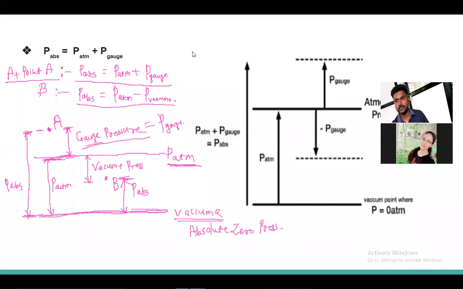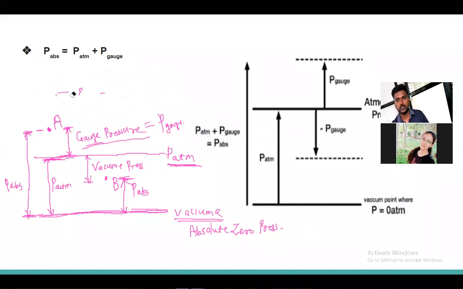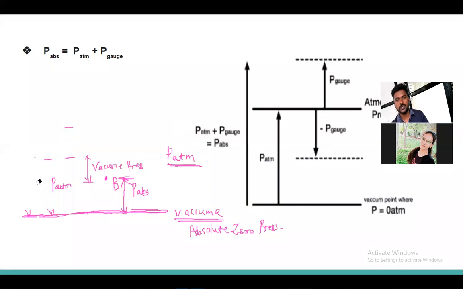Take a screenshot of this slide. Now the definitions will be easy to understand. We can easily understand the definitions of these parameters.